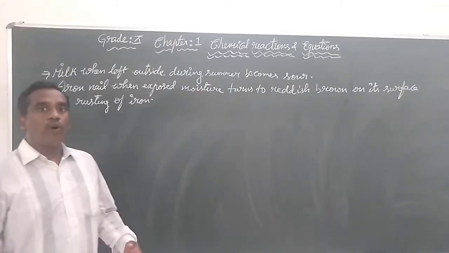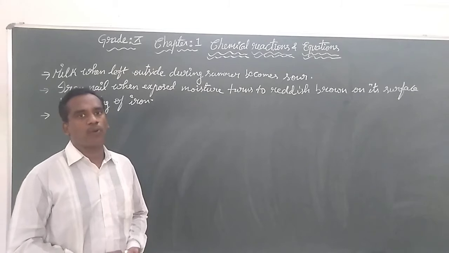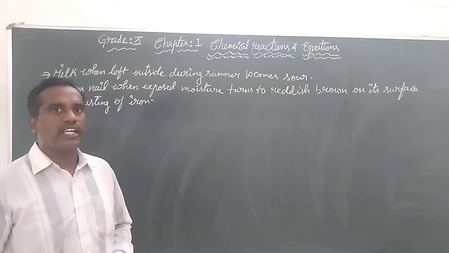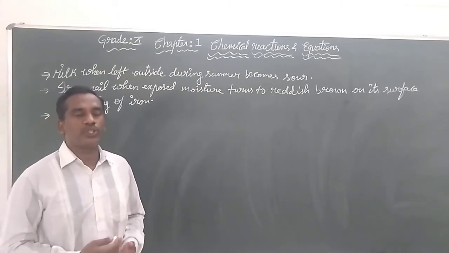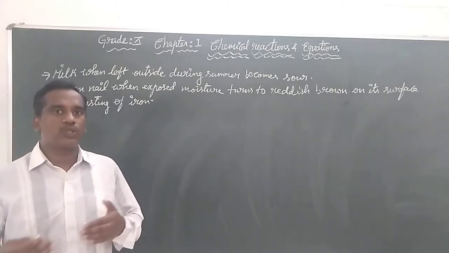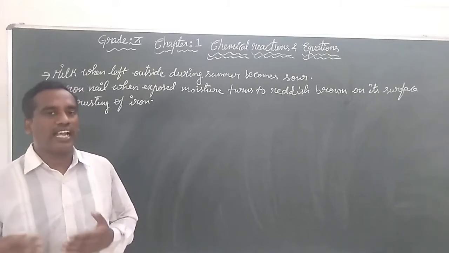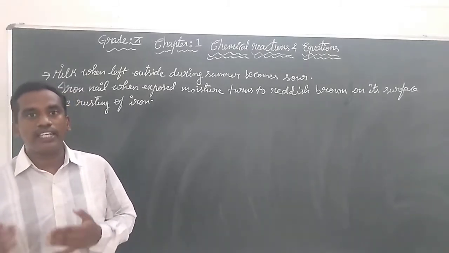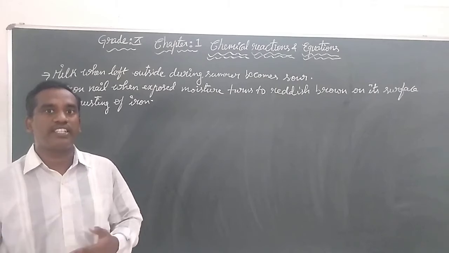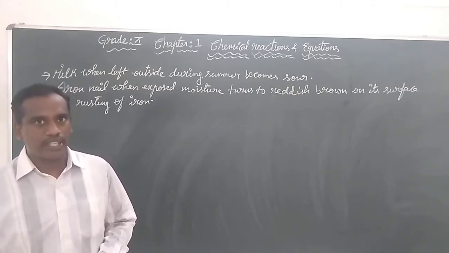And we know about the fermentation process. In the fermentation process, grapes contain sugars. During fermentation, these sugars are converted into alcohol, and carbon dioxide gas is also released by the yeast that is used during the process of fermentation.